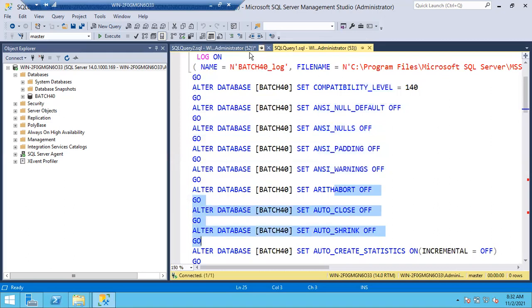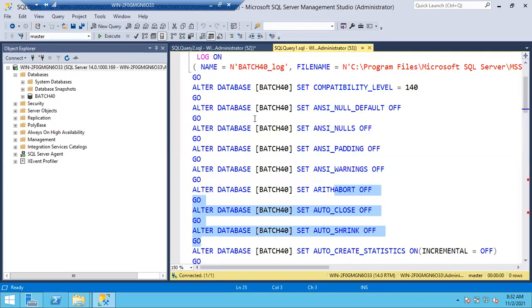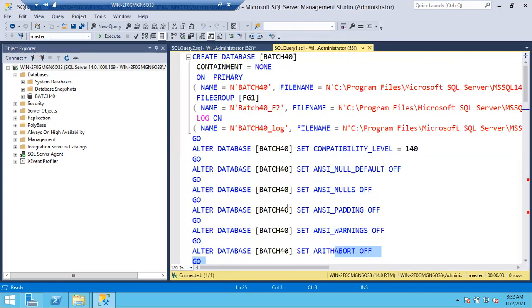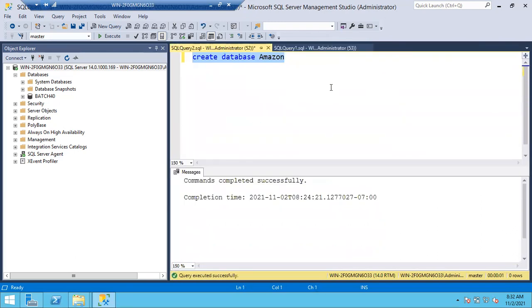Whenever you run this query, of course you can see only these 3 words, but internally the whole script executed. We don't give these parameters, but SQL Server will add them to this query and then execute that particular script. Then only the database is going to be created.